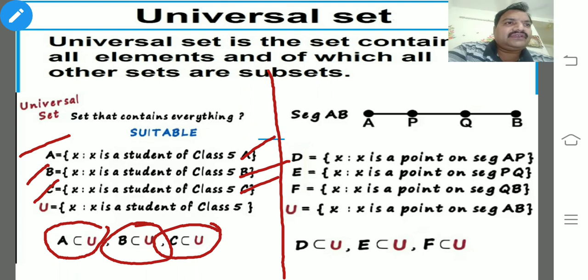Simply, in our cricket language, because most of the students are fascinated towards cricket, I would like to give an example. A is a set of Indian bowlers, and B is a set of Indian cricket batsmen. But don't get confused, some all-rounders are also there.